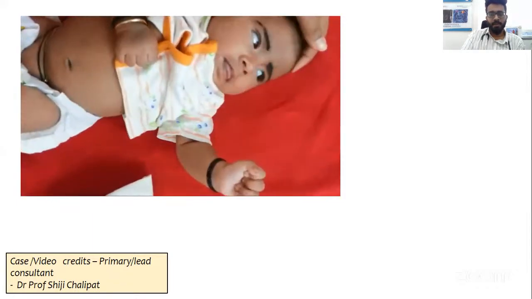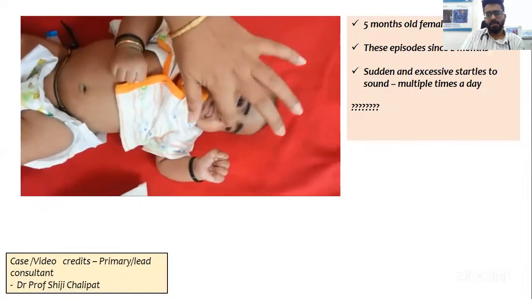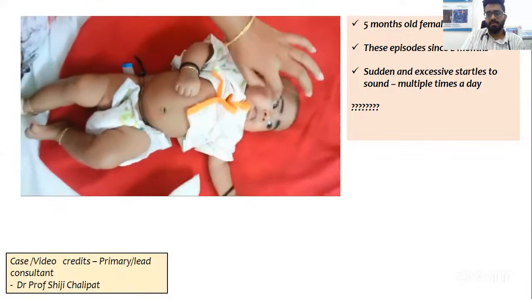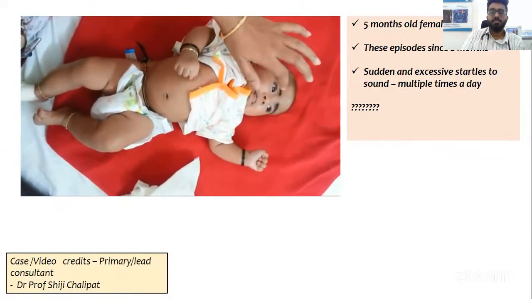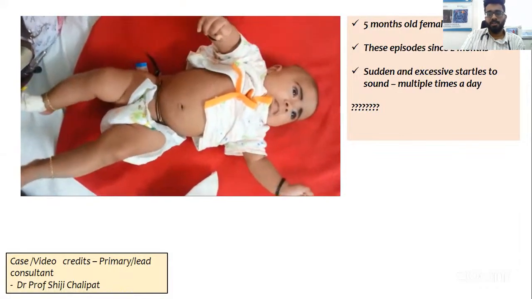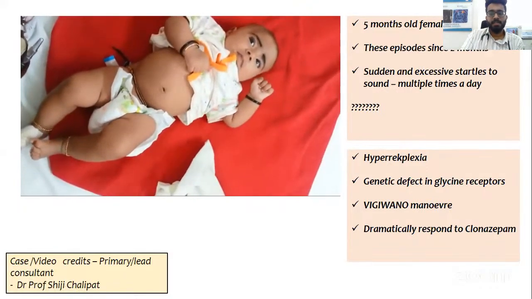This is called hyperekplexia. Multiple events can be there in a single day, and they are sudden, excessive, jerky movements which are stimulated by sound or glabellar taps. Typically, it is a genetic disorder called hyperekplexia, and it happens because of a genetic difference in glycine receptors.